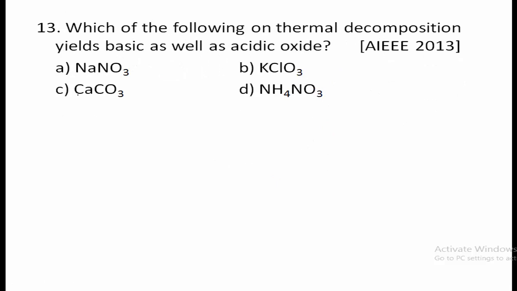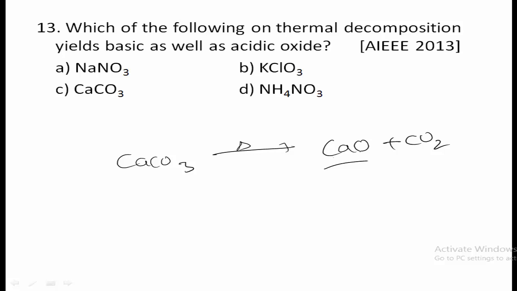Then 13th question, which of the following on thermal decomposition yields basic as well as acidic oxide? So here, when calcium carbonate is heated, it will decompose to calcium oxide and carbon dioxide. Calcium oxide, a metal oxide, is basic in nature, and carbon dioxide, carbon being a non-metal, is an acidic oxide. So option C yields basic as well as acidic oxide.